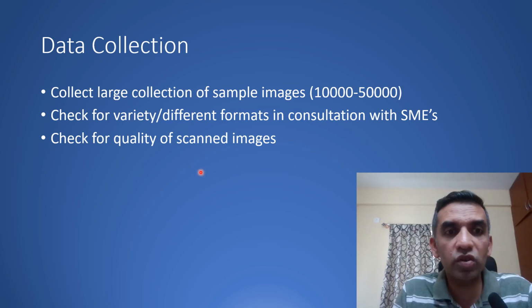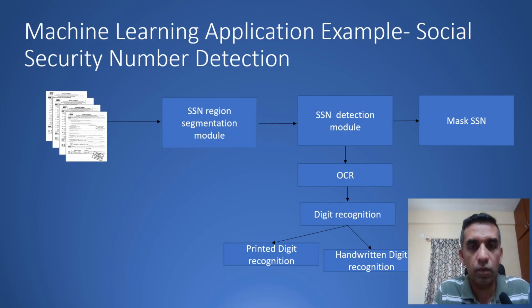We would also want to check the quality of scanned images, because then we need to determine what kind of pre-processing needs to be done on this particular set of images. So this was the data collection phase. Then we came up with the pre-processing pipeline, which I have not put over here, but the idea was to remove noise from these images, correct the orientation of these images, and improve the quality of the scanned images.